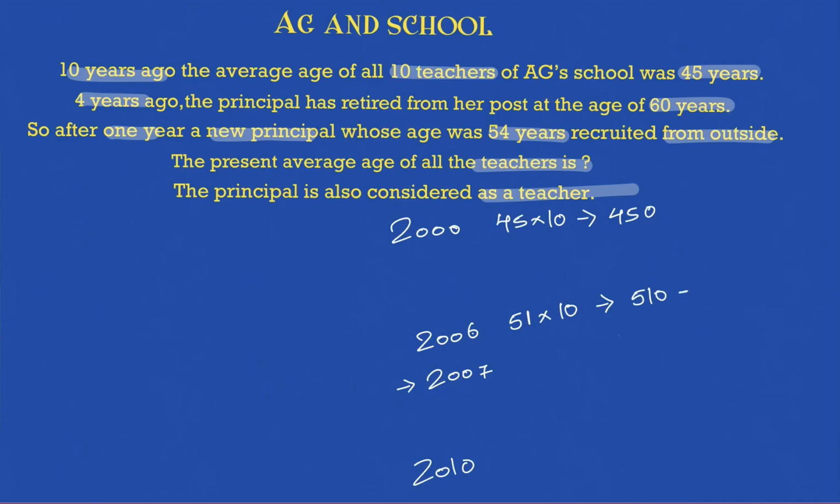But then what happened? 60 was left. So we were left with 450, correct? And this is what we know till the last problem. Okay, now what happened in the year 2007? That is what we'll have to think about.